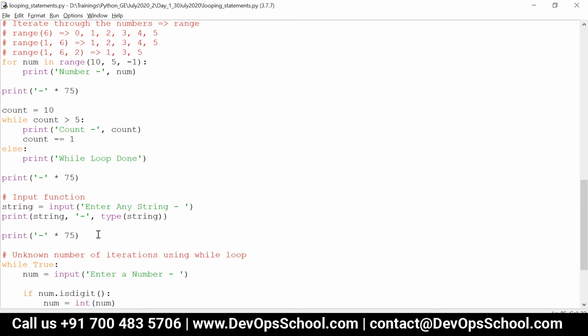I'm getting "count is not defined." Sorry, I'm getting "count is not defined." You just define it over here. Oh, okay. I gave two equals. It's a comparison like that. Okay.